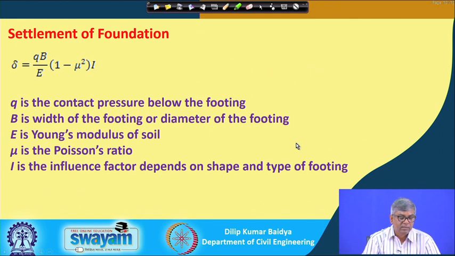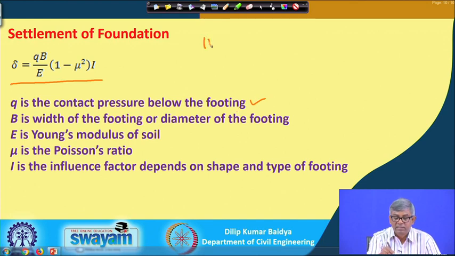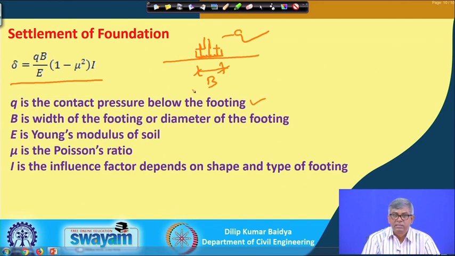You can see here the expression delta equals q b E by 1 minus mu square I, where q is the contact pressure below the footing. That means, if the footing is here, through this footing what is the pressure, that is q, and b is the width of the footing. If it is rectangular, then it is the smaller dimension. If it is a strip or a square, it is the width of the footing, and if it is circular, it is the diameter of the footing.